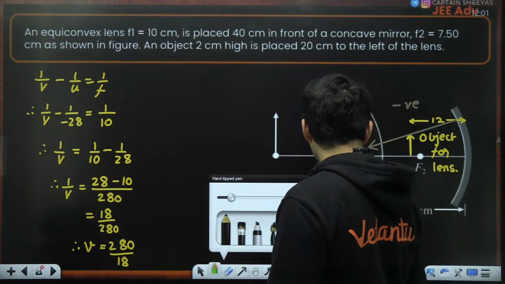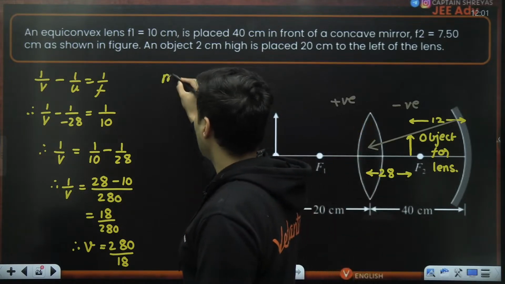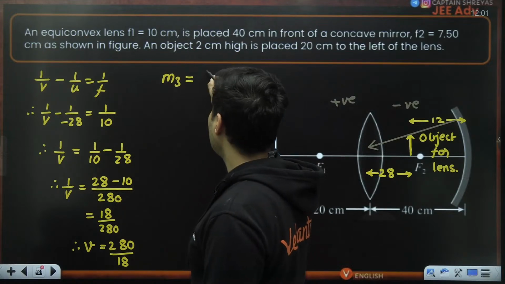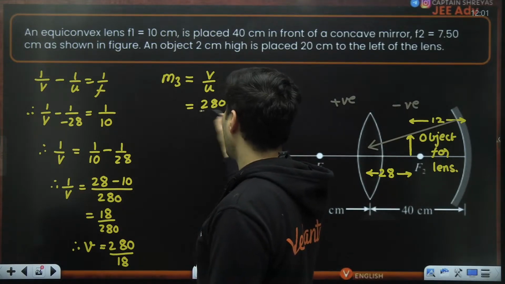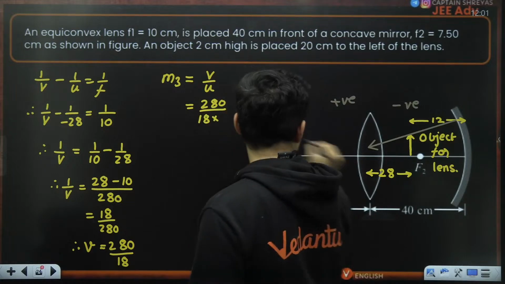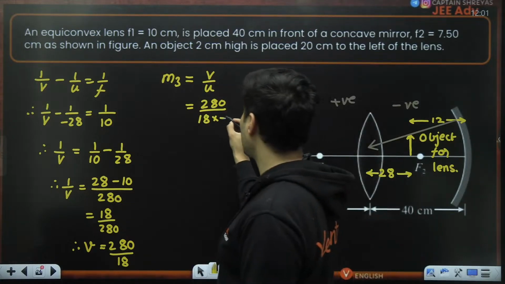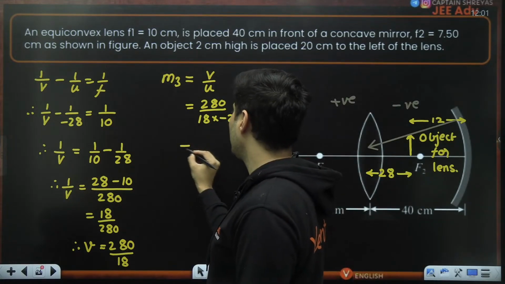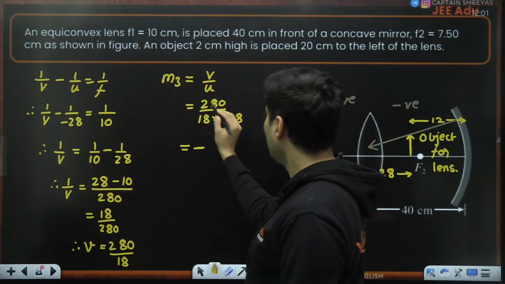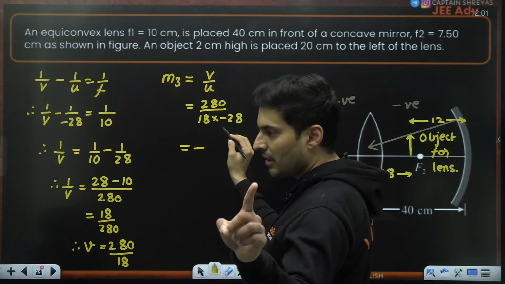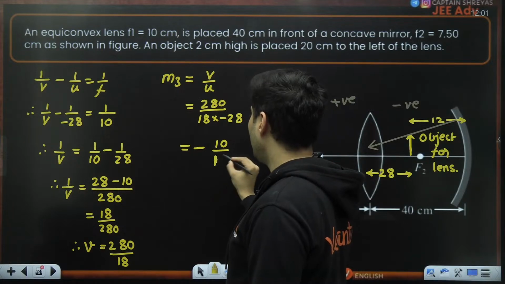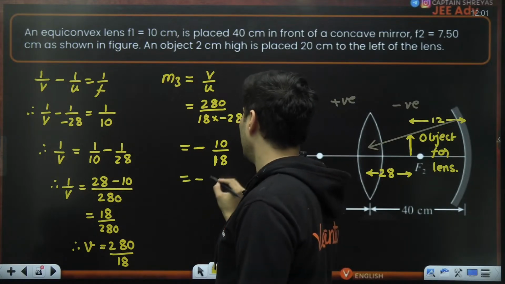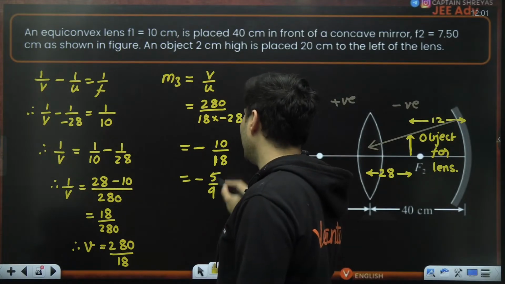Now, finally, the magnification. M3 will be V by U. V is 280 divided by 18. Object distance was negative 28, so minus 28. So this will be some negative value over here. 28 cancels. I hope you can see. So this will be minus 10 by 18. Minus 10 by 18. You can divide it by 2. It will be minus 5 by 9.